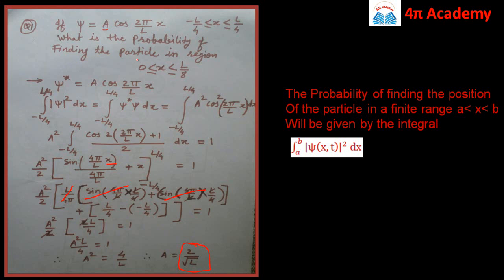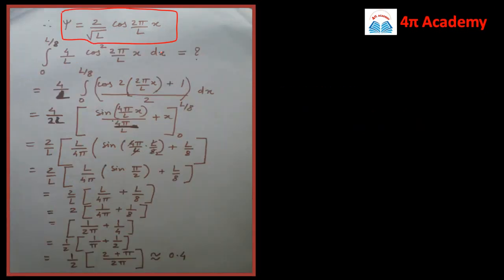We have to find the probability for the region which is given in this interval. The probability of the particle that we have to find is for the region x lying between 0 to L/8. So the integration will change its limits from 0 to L/8 because this is the interval, and the square of this will be 4 by L cos square 2 pi by L x dx. This we have to find out.